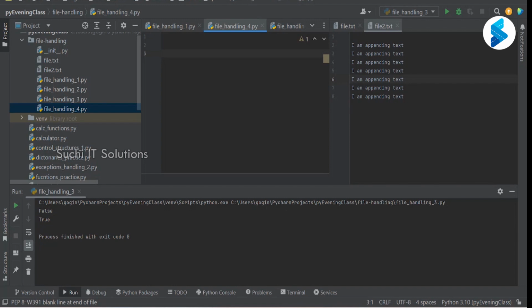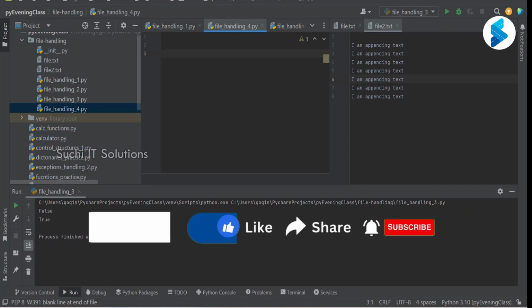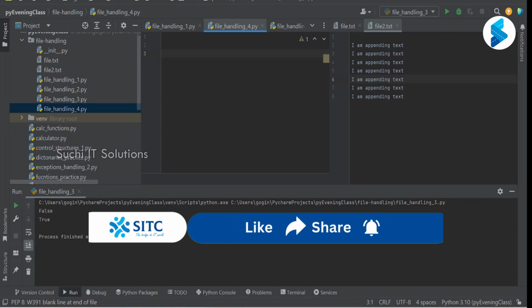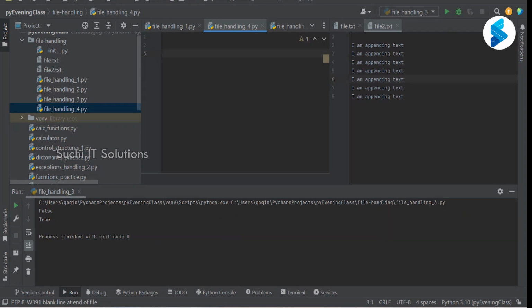Whereas R plus doesn't delete the content, and it will continue the data content. Right, okay. W plus will delete the existing content and also creates a file if the file doesn't exist. R plus doesn't delete the content, and it will also not create the file. If the file doesn't exist, it will throw the file not found error.